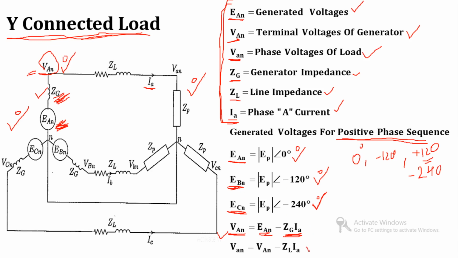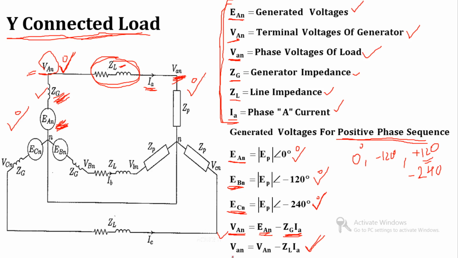Now in the same way we can find the load voltage. Here we have defined the load voltage, small van. The amount of voltage reaching this point is equal to this voltage minus the drop in this impedance. Clear? The drop in this impedance is again IA into ZL.